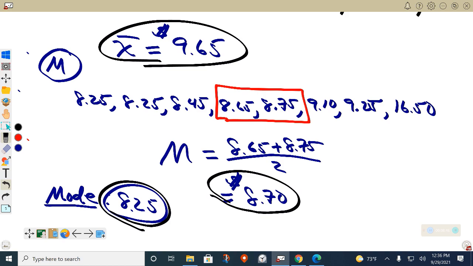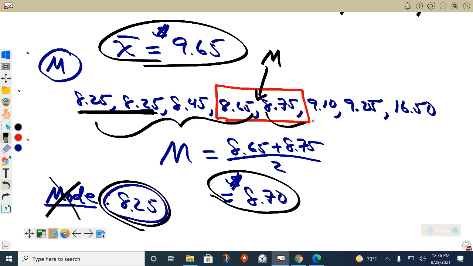If I look at 825, notice 825 is the 2 lowest. That's not a good measure of center because most of the data values are above 825. So the mode is definitely not a good measure of center for this example. How about the median, 870? The median is right here, in between 875 and 865. There's an equal amount of data values below the median and above. So far that's looking like a good measure of center.